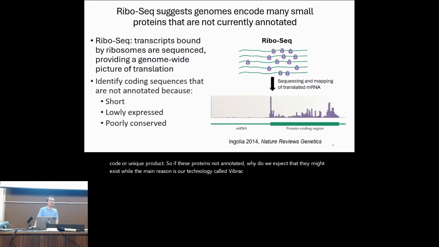RiboSeq is a recently developed technology which suggests that genomes encode many small proteins that are not currently annotated. Essentially, the way that RiboSeq works is that transcripts bound by ribosomes are sequenced, providing a genome-wide picture of translation, and this allows us to identify coding sequences that are not annotated. And the reason that these coding sequences are not annotated is because they are short, lowly expressed, and tend to be poorly conserved.